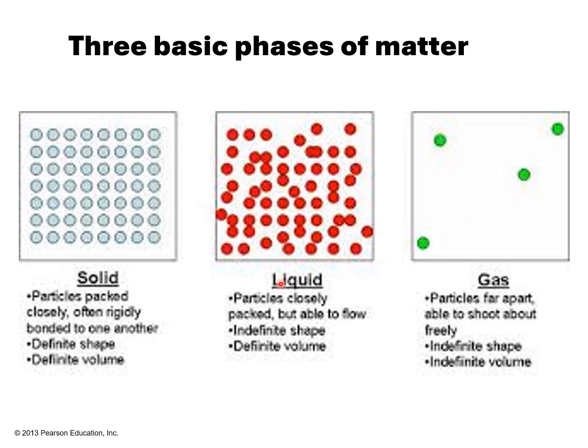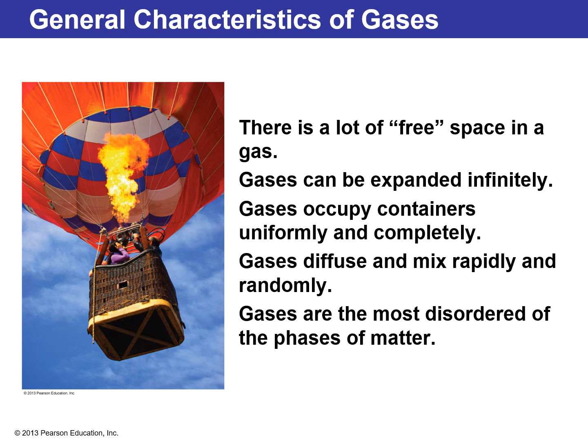Okay, so if we compare the shape, only the solid has a definite shape, and for the volume, only solid and liquid have a definite volume, whereas the gas has indefinite shape and also indefinite volume. These are the general characteristics of gases.